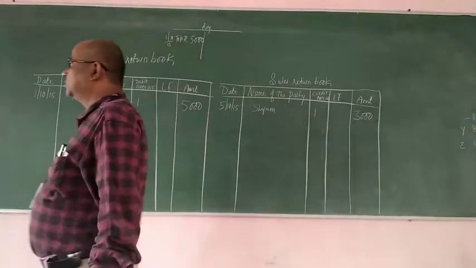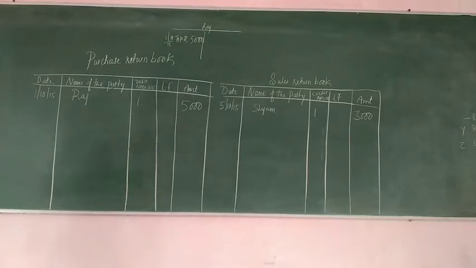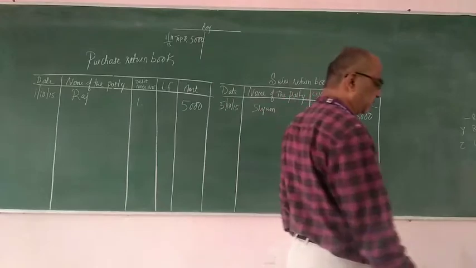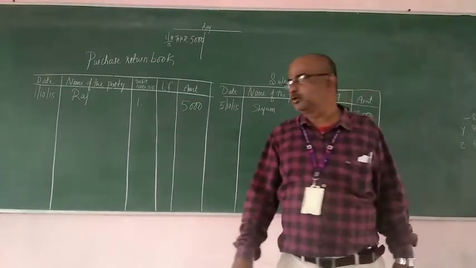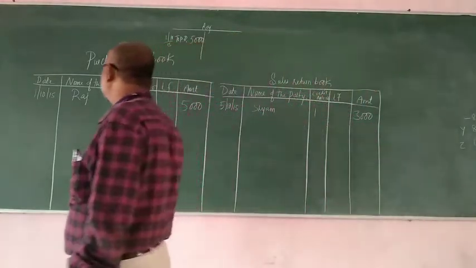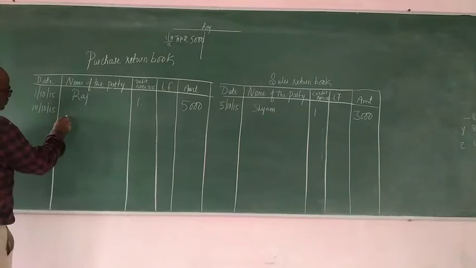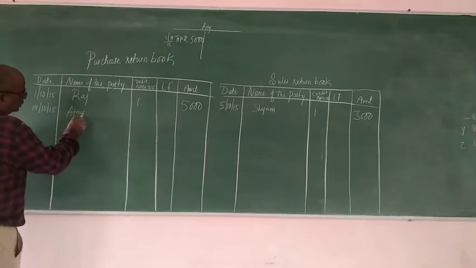Because we have purchased goods only, now due to one of the reasons that we have learned, we are returning the goods. So it means that it is purchase return. So here we will record this in the purchase return book. Ajay Traders.